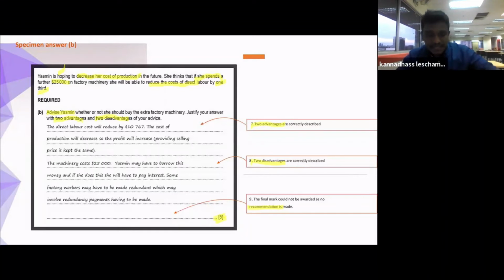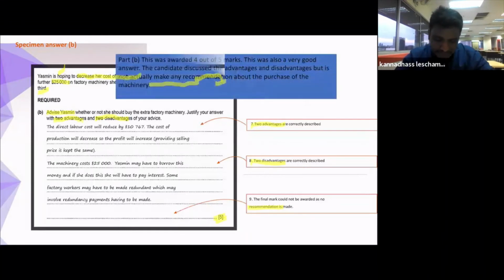For this answer, this student got only 4 marks out of 5. Why? He gave the two advantages, correct. Two disadvantages, but this student didn't give the recommendation. So you need to answer according to the marks given to you. If 5 marks means 2 advantages, 2 disadvantages, and also 1 recommendation, then only you get a full mark. So can you see how you get the marks?